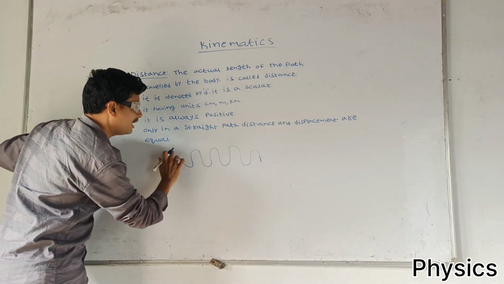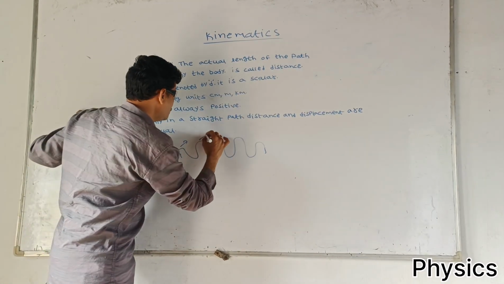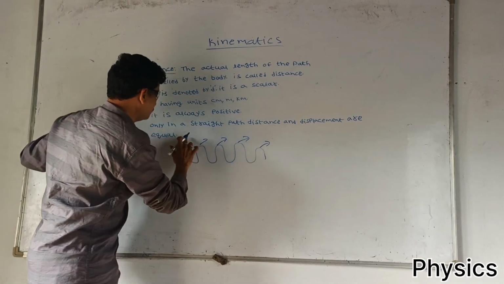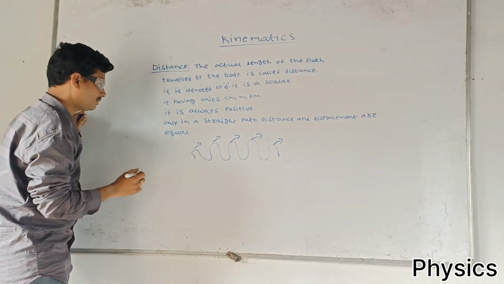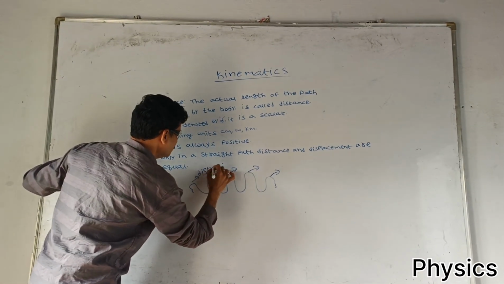Suppose we are traveling this path, this path indicates only distance.